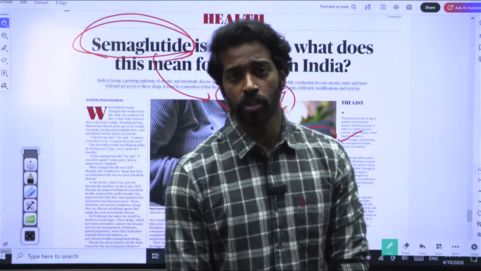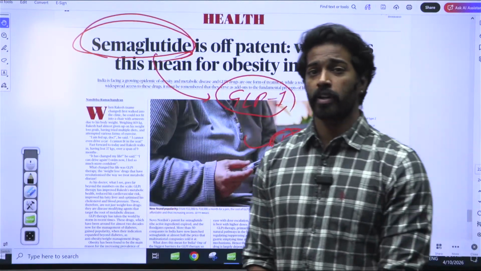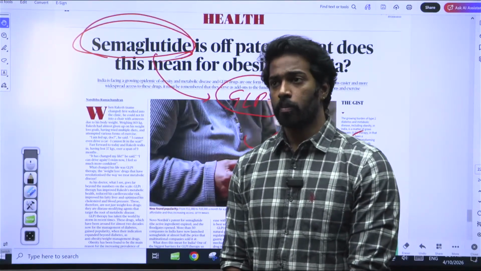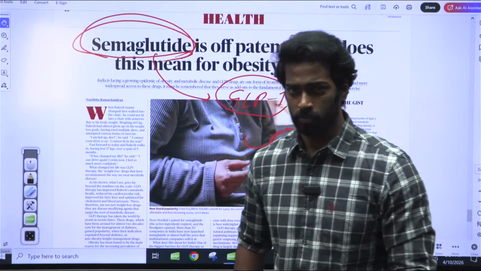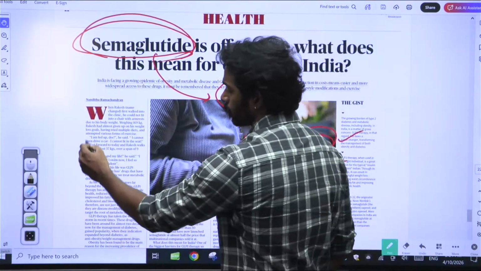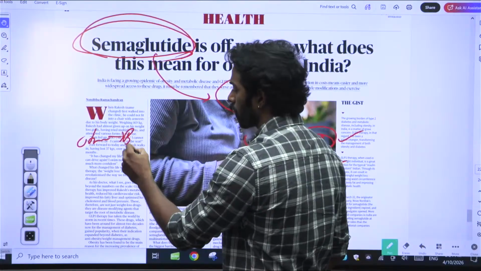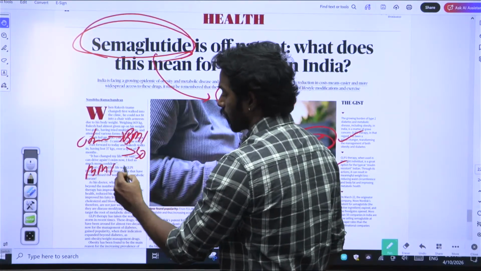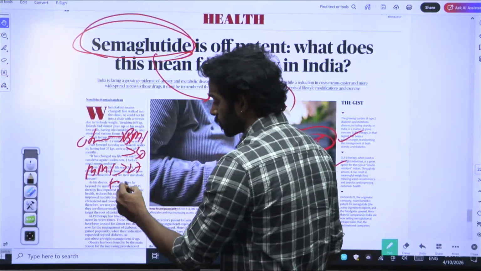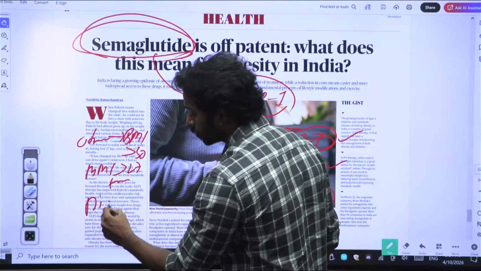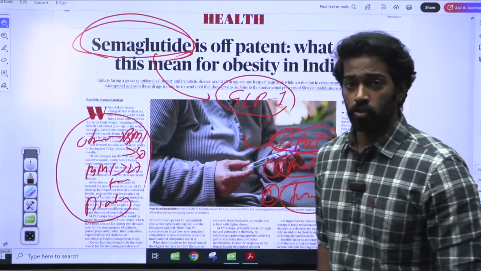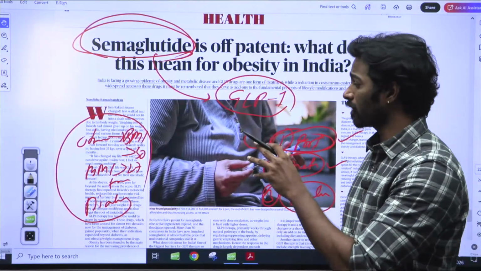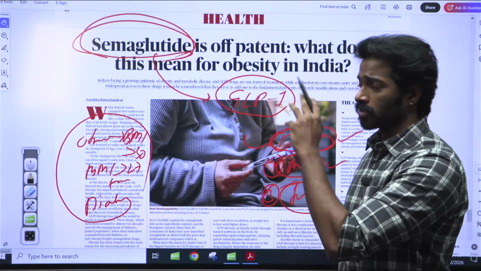Countries like the USA are top rated on obesity, and even in India obesity is increasing. Obese means their BMI, body mass index, is greater than 30, or greater than 27 with related diseases, or if they have type 2 diabetes. Only in these cases is the medicine used.